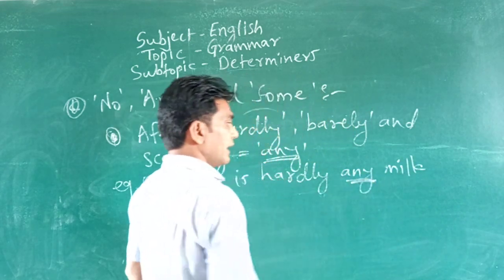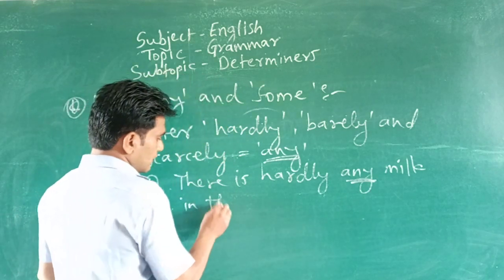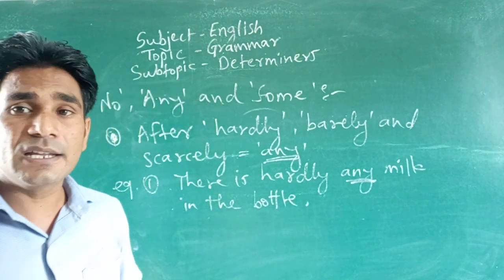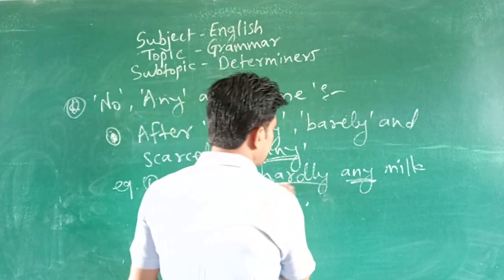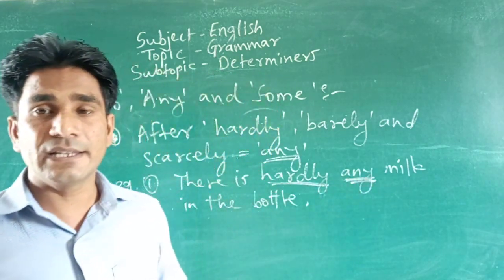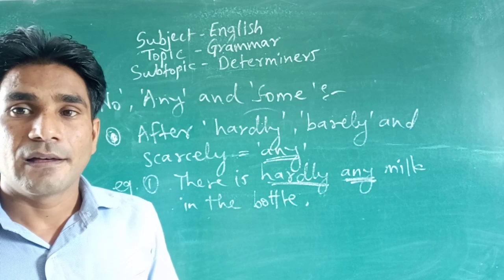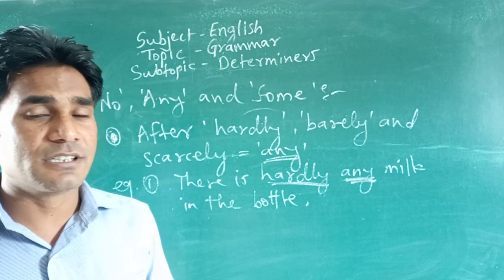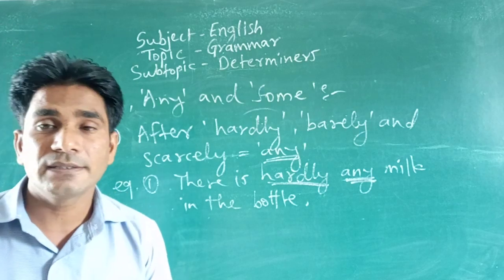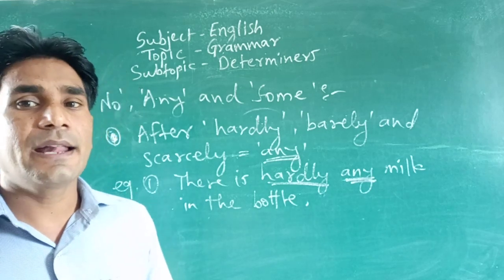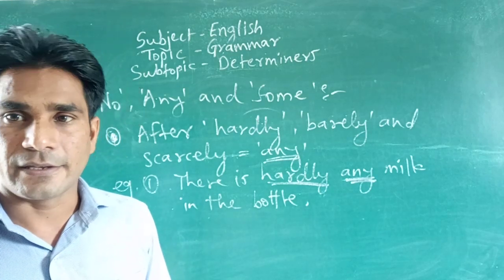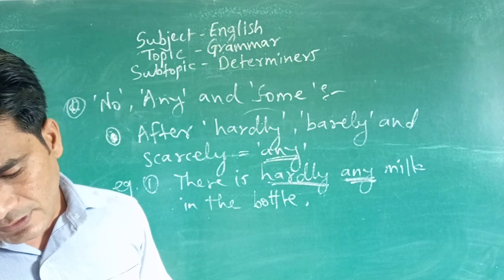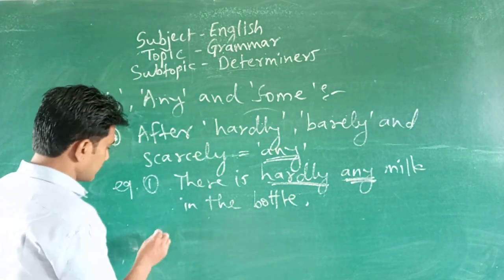There is hardly any milk in the bottle. Okay, there is hardly any milk in the bottle. So with hardly, any, hardly, barely, scarcely. Why? Because these three words carry negative meaning, and that's why they carry with them any, or we can use any after them. Okay, another sentence again you can see, there are scarcely any flowers.